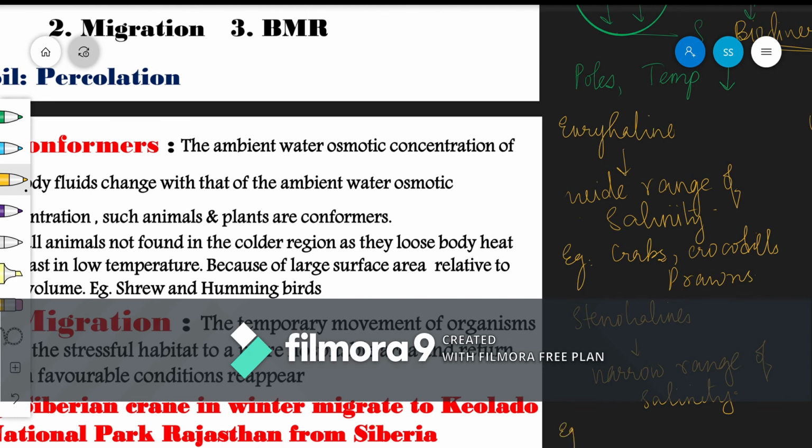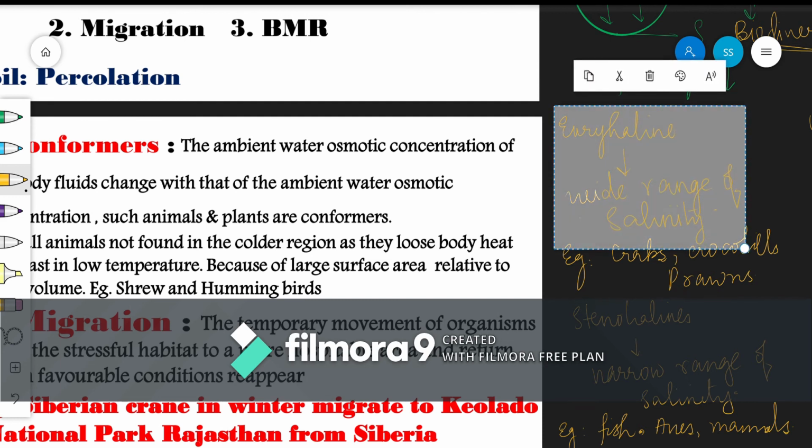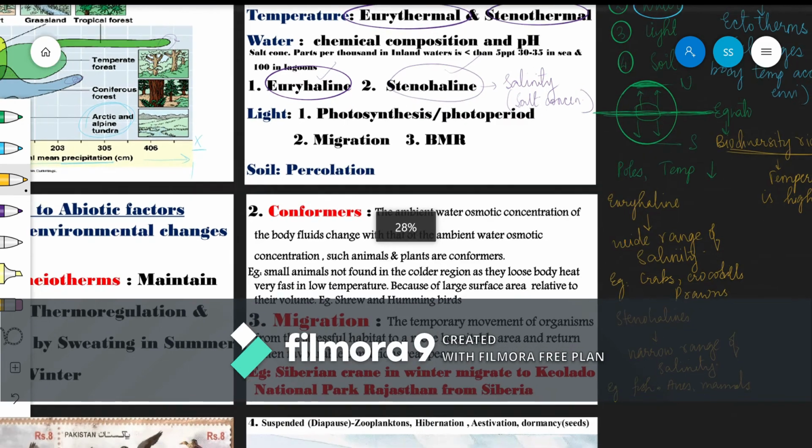So the examples for stenohaline, we write fish, we take aves, mammals. We don't live in oceans, so our body is not acclimatized to such type of strong salty concentrations.